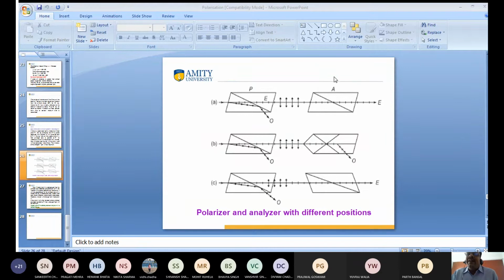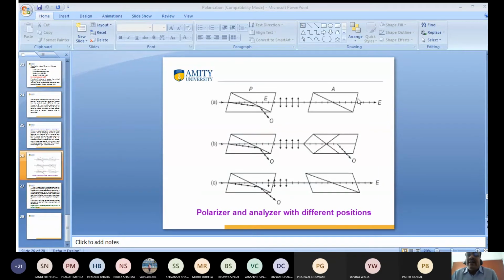But when we rotate this one, what is going to happen? When we rotate it by 90 degrees, perpendicular, this extraordinary ray of light does not pass through. The extraordinary ray is reflected back in the same medium. We cannot get any extraordinary ray transmitted through this prism, so what we have is only the ordinary ray of light.